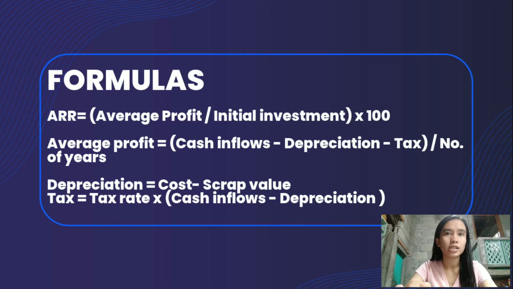In this, the cash inflows is the total inflows in the whole life of the project. The depreciation is computed by subtracting the scrap value from the cost, and the tax, on the other hand, is computed by multiplying the tax rate and the residual between the cash inflows and depreciation. So it is important to note that the tax rate is applied on the difference between cash inflows and the depreciation and not on the cash inflows itself.